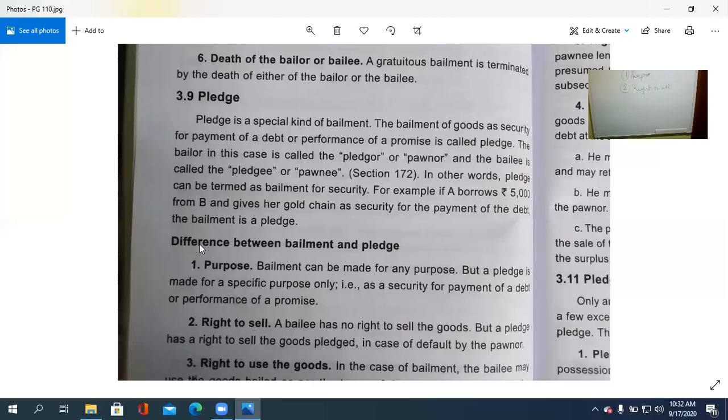If the pledger makes default in or fails to pay the money, in such a case the pledgee has the right to sell the goods. While in the case of bailment, it cannot be, because only possession is passing. Ownership is vested with the owner, the bailor, while the possession is to be transferred to the bailee.